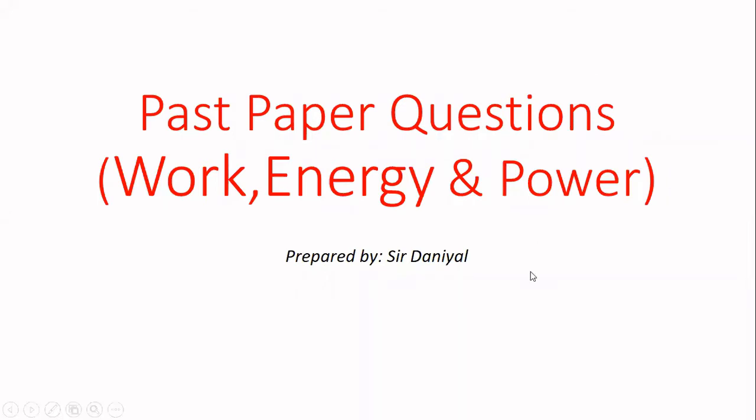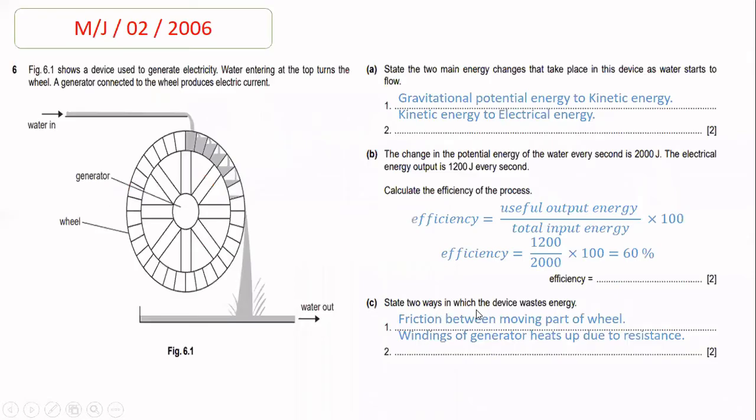Now, the very first question is taken from the 2006 paper 2. In this question, the examiner tells you that figure 6.1 shows a device used to generate electricity. You all know that the device shown on the screen is used in hydroelectric power systems. This device is used to generate electricity, and water is falling on the wheel from some height, and the wheel is attached to the generator with the help of the shaft. When the water falls on the wheel, it starts to rotate, and the generator starts to convert the rotation of the wheel into electrical energy.